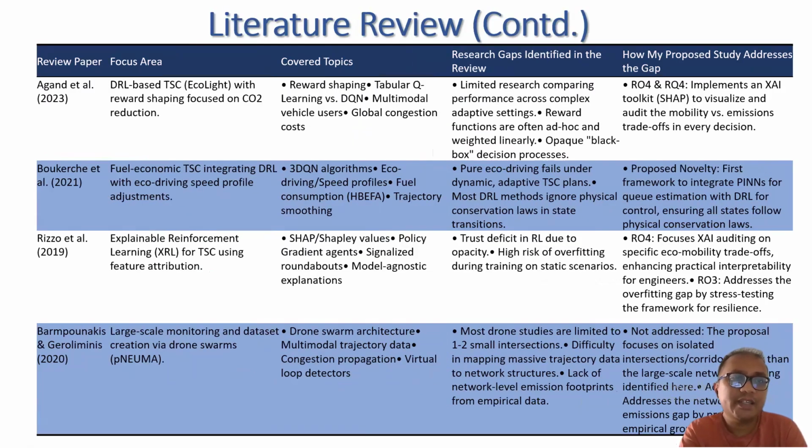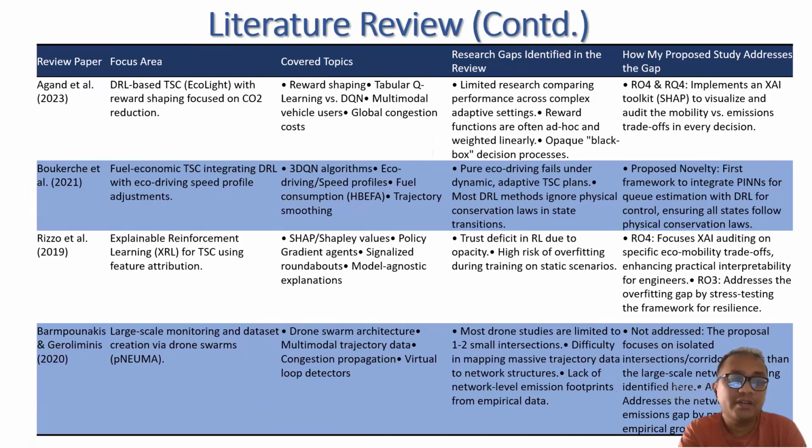In the next, we can see that the paper is based on the deep reinforcement learning. It develops Ecolite to reward carbon dioxide reduction. Then next paper is fuel economic traffic signal light development. It also integrates eco-driving.